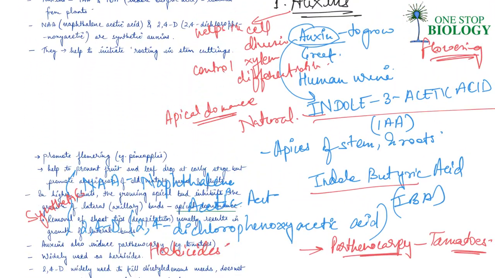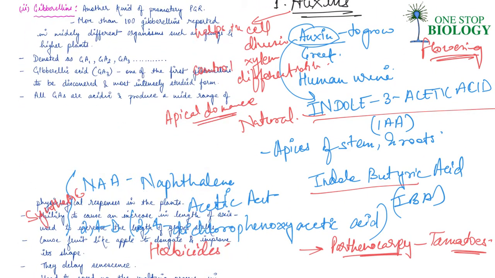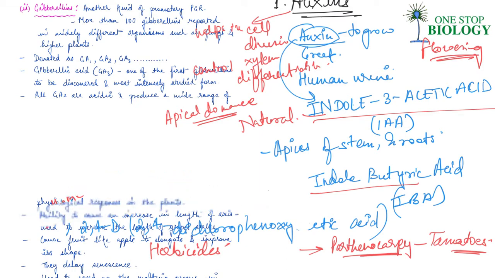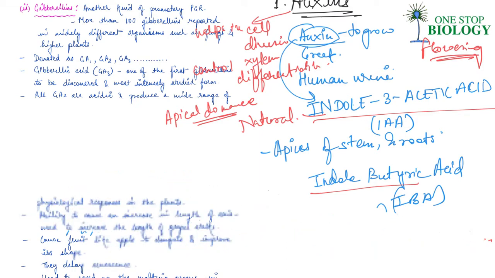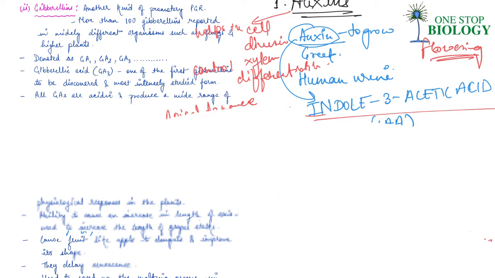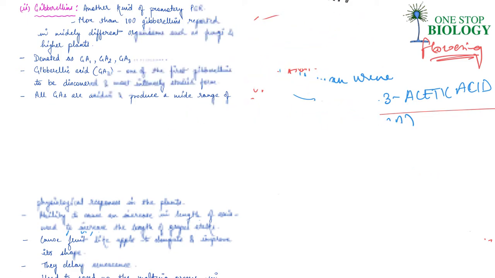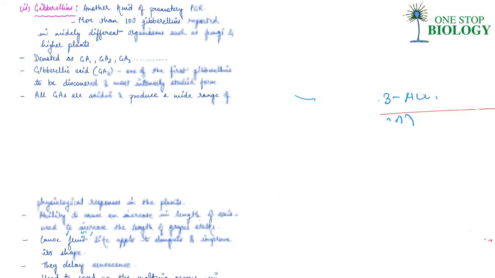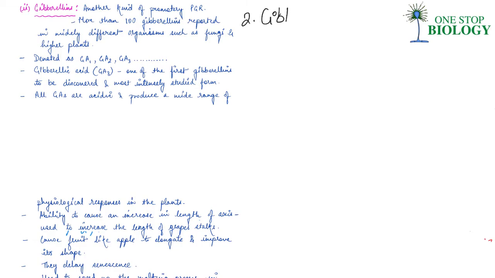Then the next category is of gibberellins, right? The next that we have to study is of Gibberellins. This is the second category. Now, these are again another kind of promotory PGR, right? So I said there is two different functions of plant growth regulators, promoter and inhibitor. Now again, gibberellins are promoters, right? They promote plant growth.